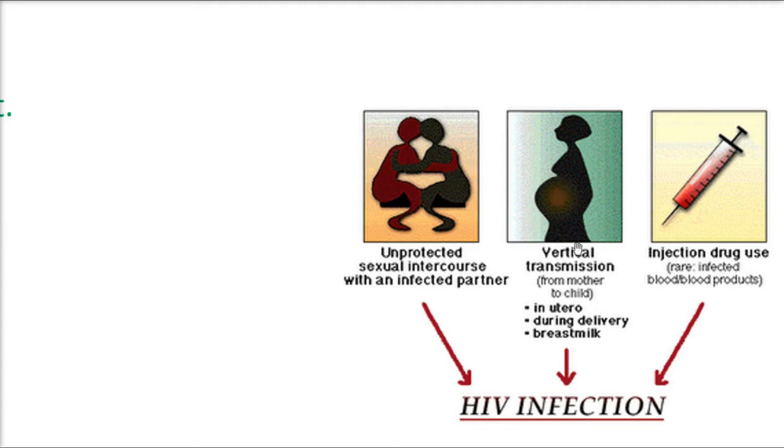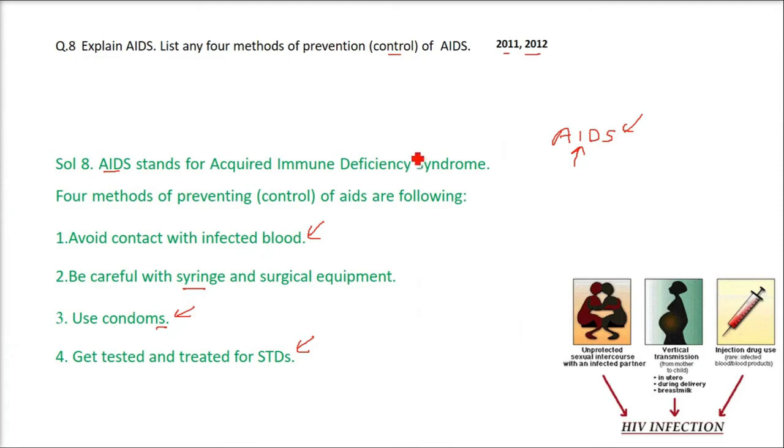There is also transmission from mother to child, in utero, during delivery and through breast milk. From mother to child, it can be transferred. And injected drug use with infected blood or products which can transfer from one body to another also causes HIV infection.